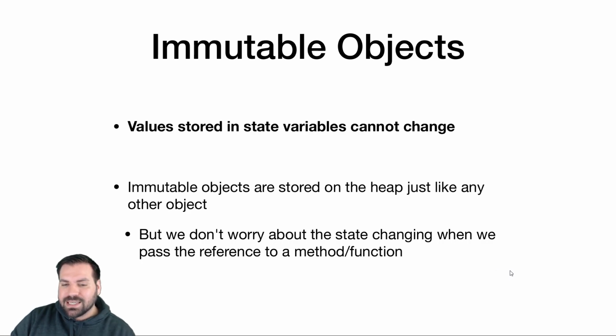But whenever we pass an object by reference, we're always concerned about the method or function we pass it to making changes to the state of that object. It's something we always have to keep in mind. That's why we talked about heap and references. With immutable objects, we still pass them by reference, but we're not worried about the state changing because the state cannot change. So we don't worry about methods with side effects.